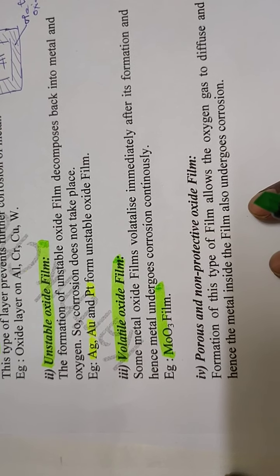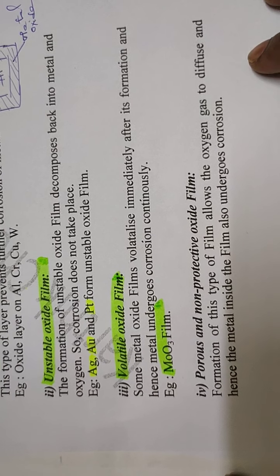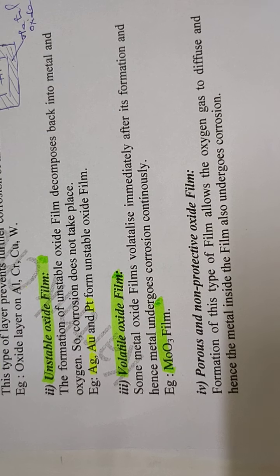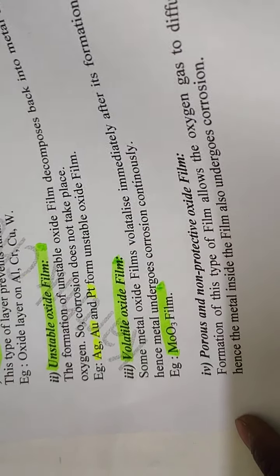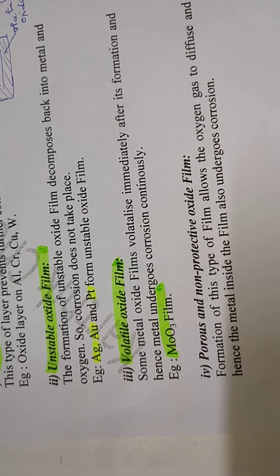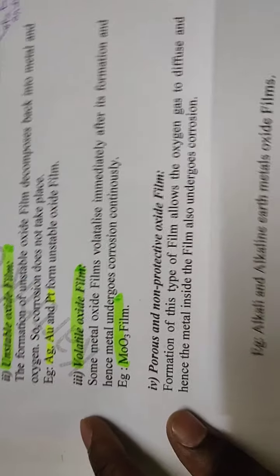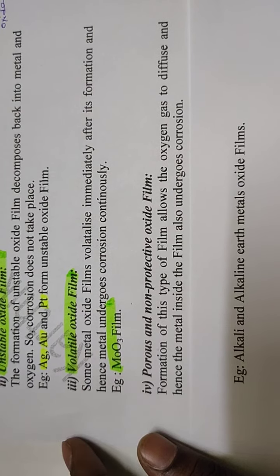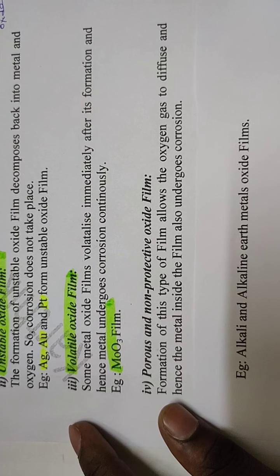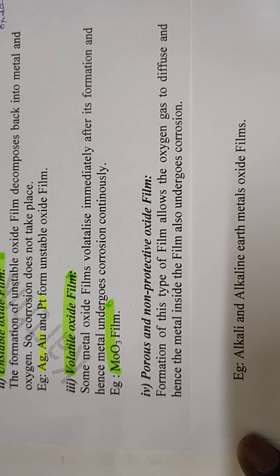And then porous and non-protective oxide films. In the case of some metals like first group and second group, alkali metals and alkaline earth metals, they form porous oxide films.